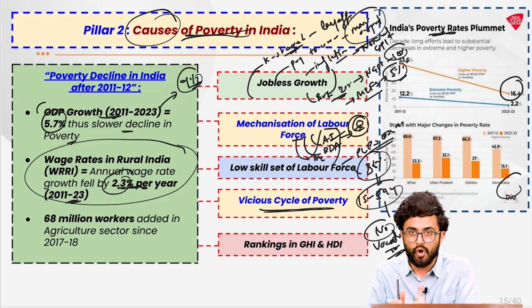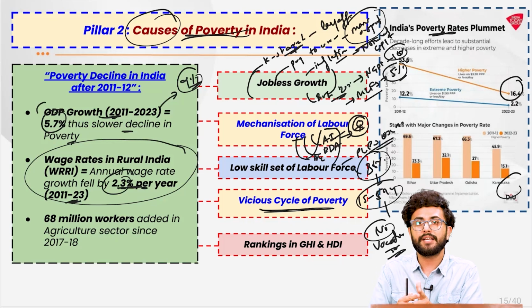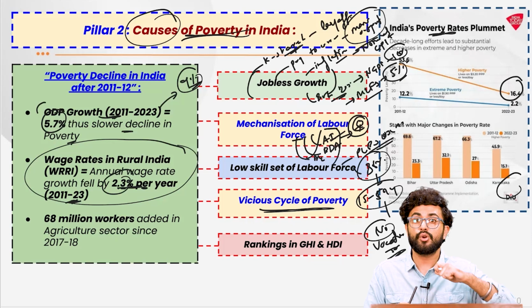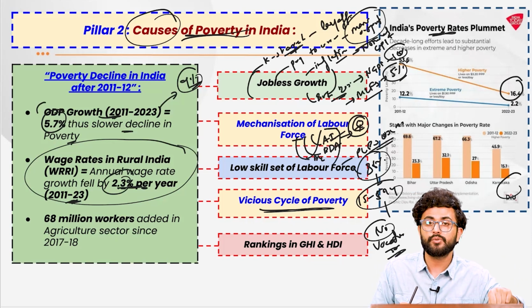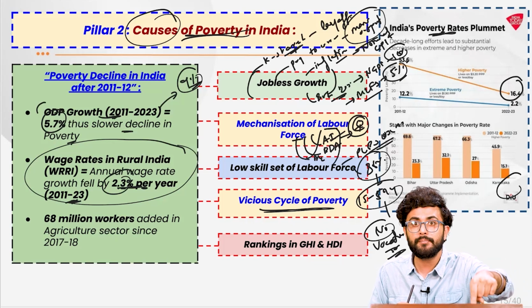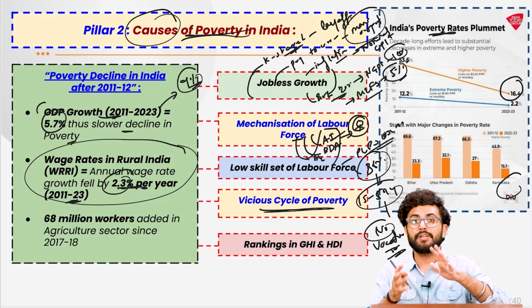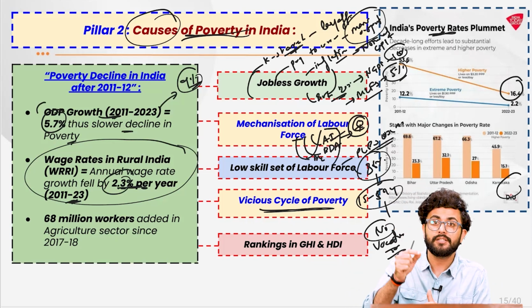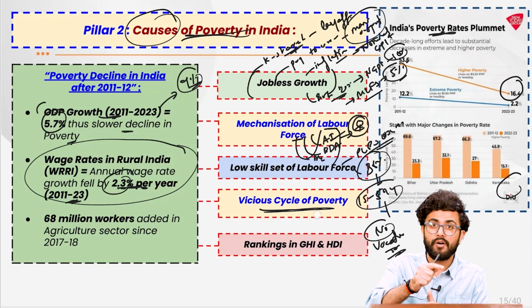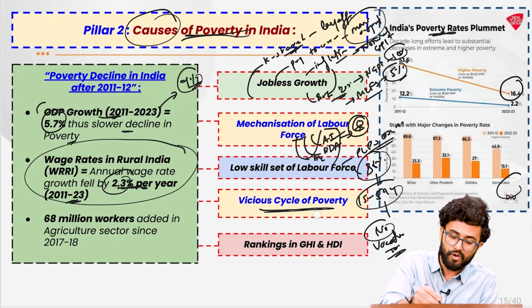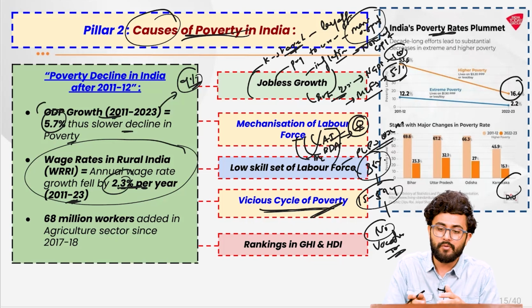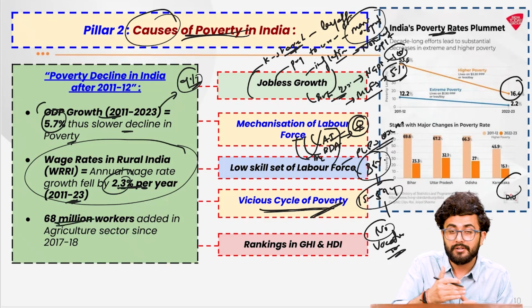So if I don't have a job, obviously I'm not going to focus much upon the nutrition, health and education of my children. That will lead to less skill accumulation among them, which will lead to less retention capacity or working capability among them. That will dent their demographic dividend in the future as well, and this vicious cycle of poverty will continue.